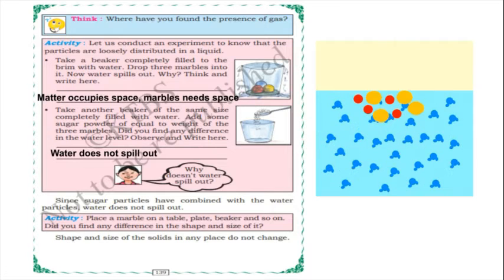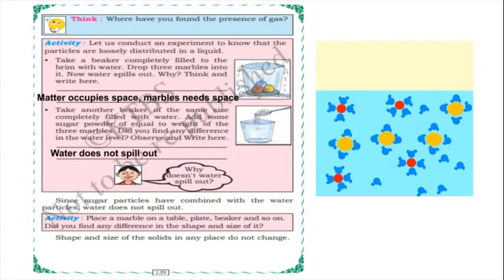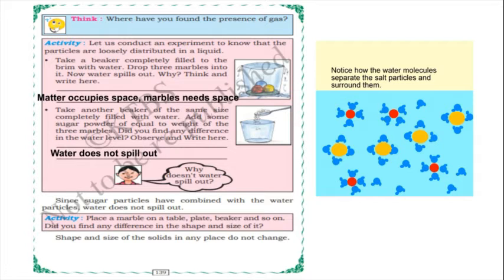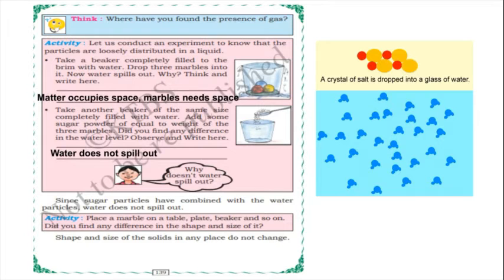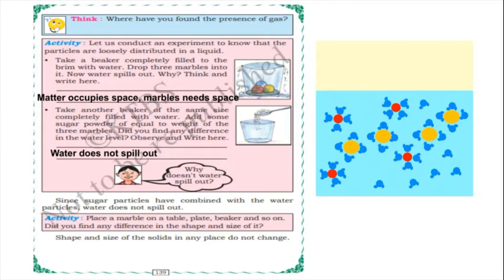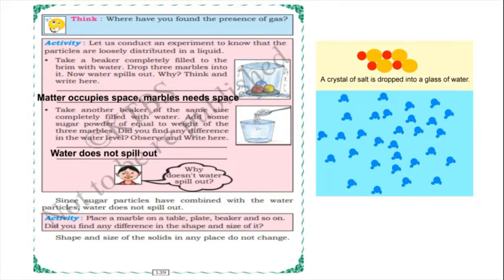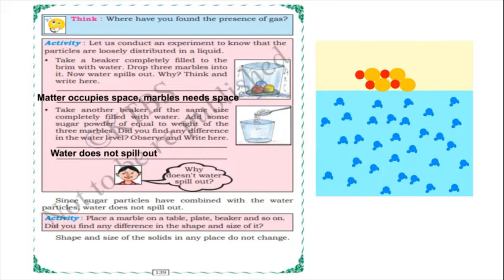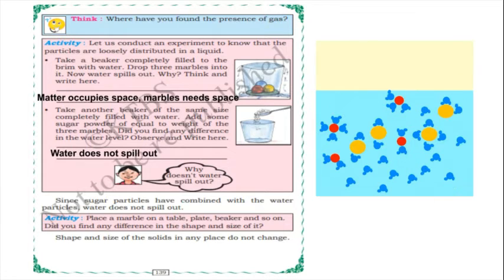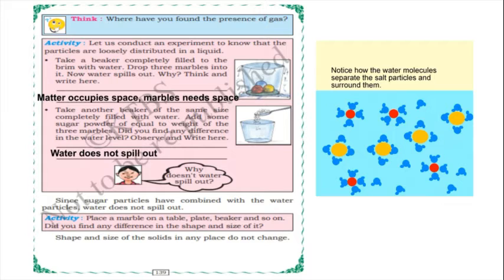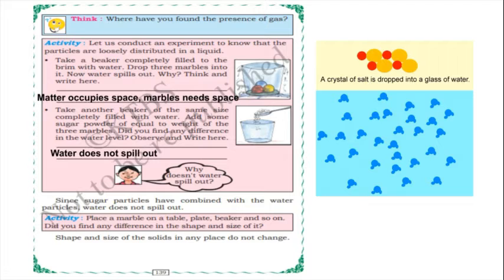So how have we done this sugar experiment? If you add the sugar or salt, you can observe in the picture. Notice how the water molecules separate the salt particles in a crystal of salt dropped into a glass of water. These yellow and red are sugar or salt. This blue color is water molecules. When we put it in the water, the particles combine with the water particles so that water does not spill out. In the picture you can observe here.